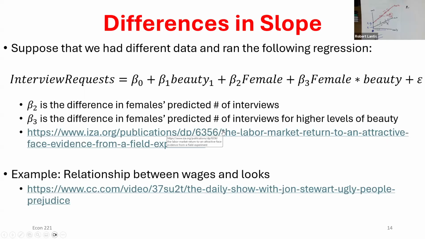I thought it was some interesting academic papers that looked at this. There was one that did something similar. I think Jon Stewart summarized it. It's an older show now. You guys know the Jon Stewart show? Some of you, okay. It's meant to be comedy, and nothing in it is what I think. I'm not lining up with exactly what he's saying here, but it's a funny little take on this paper, which essentially was showing that there are differences in these interview requests or wages based off of females and males.